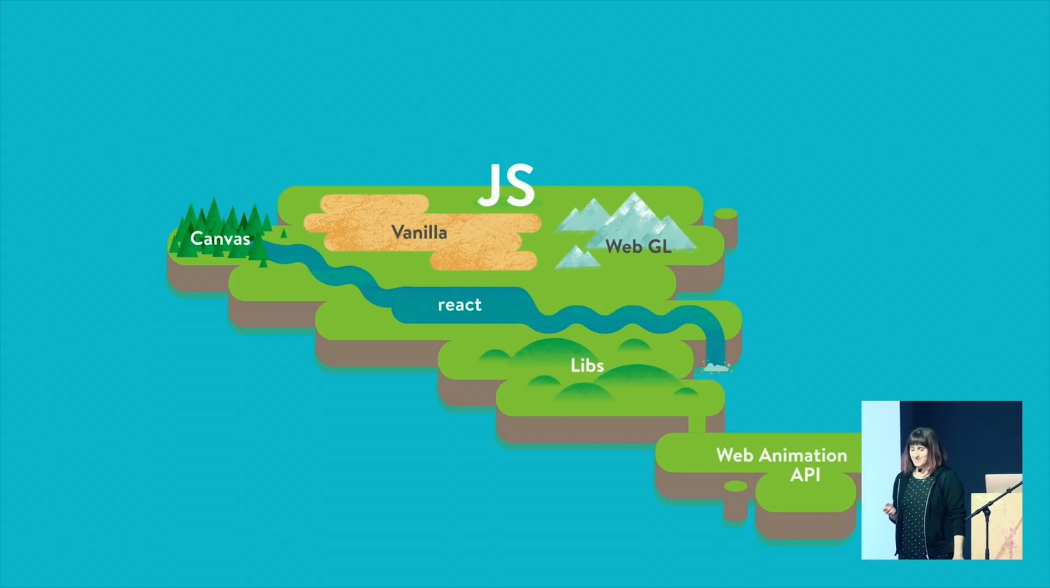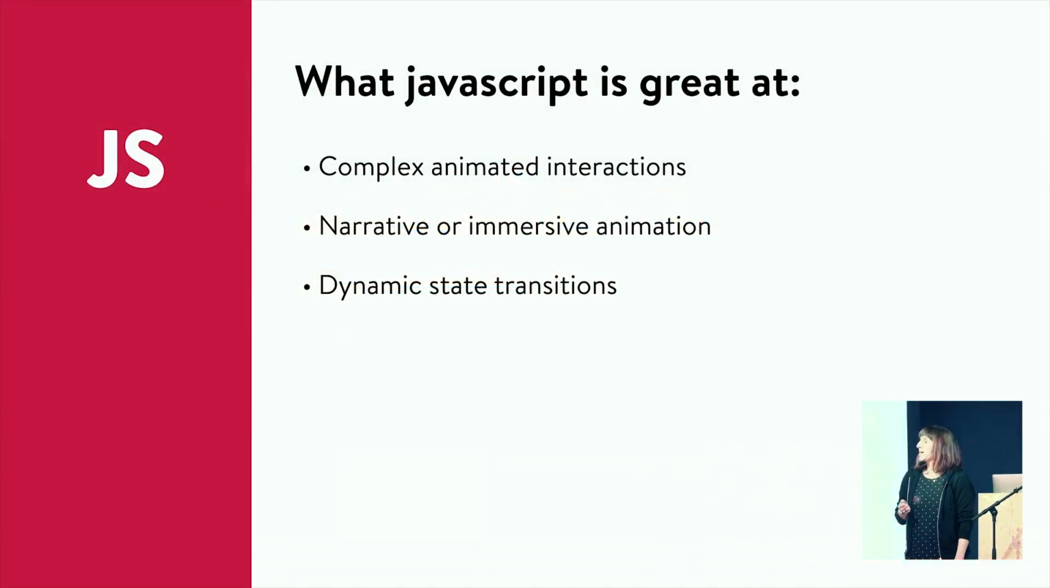So the things that JavaScript is super best at are things like complex animated interactions, things that require more than just those fades or scales, or maybe they require a bunch of things fading and scaling at once. Complexity could mean the actual animation, what's happening, or the fact that there are many things that all are kind of dependent on each other. Complexity comes in many different flavors.